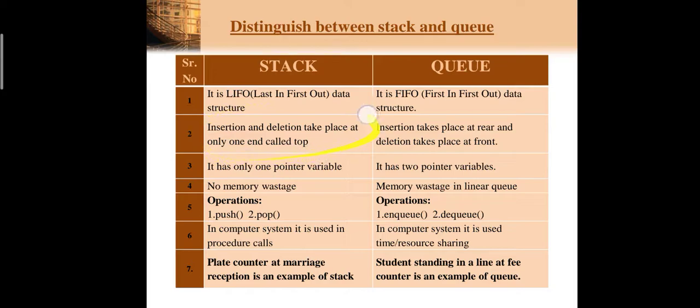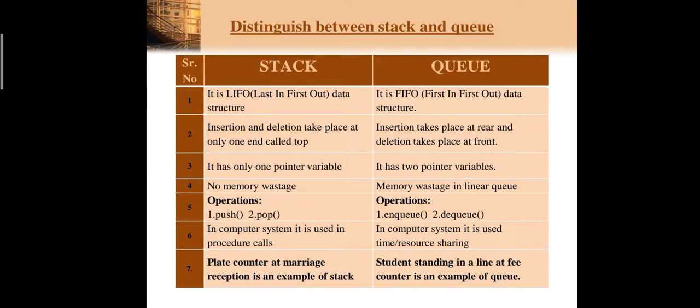Deletion and insertion on the stack take place from only one end, called the top of the stack. Whereas in a queue, insertion takes place from the rear end and deletion takes place from the front end. This is the basic difference between the stack and queue. Whenever you want to insert or delete an element from the stack, there is only one end, the top. But in a queue you have 2 ends, one for insertion and one for deletion, right?